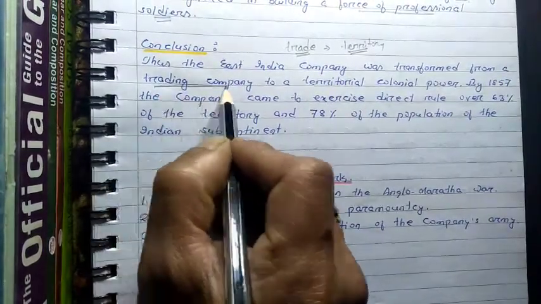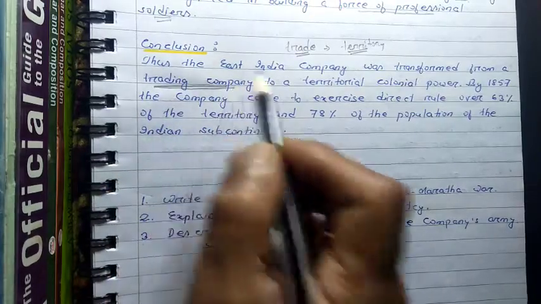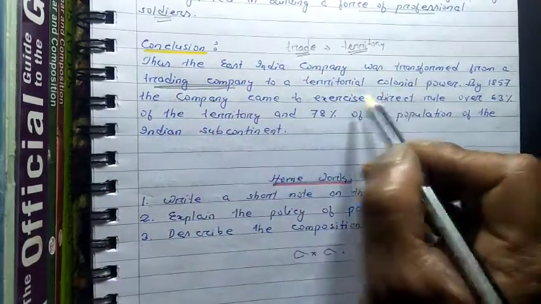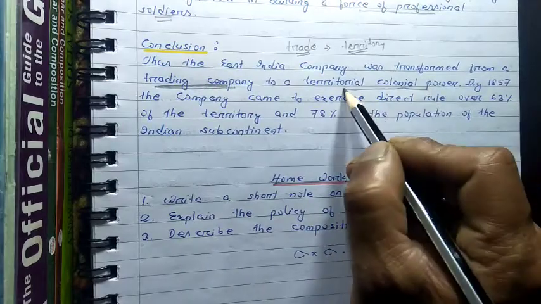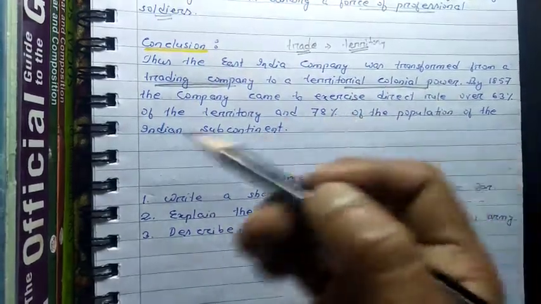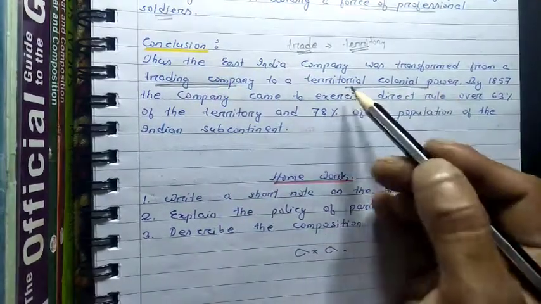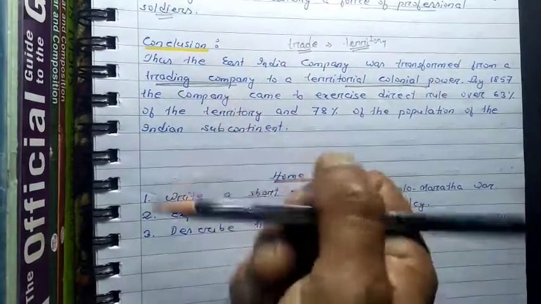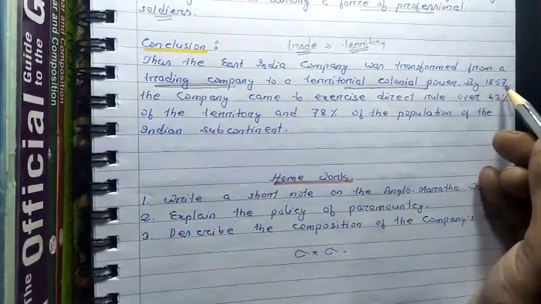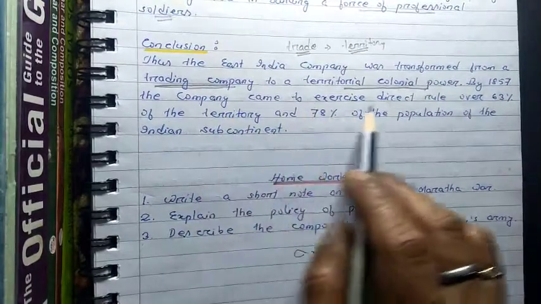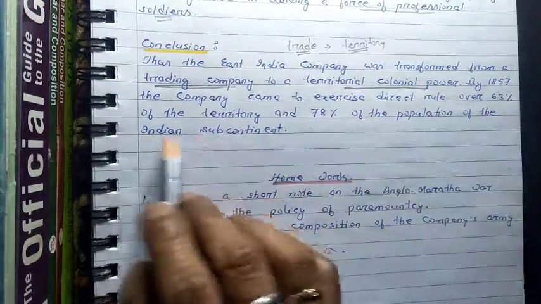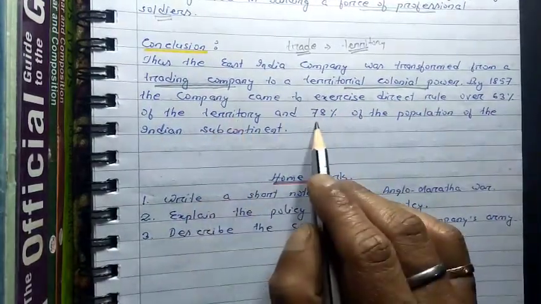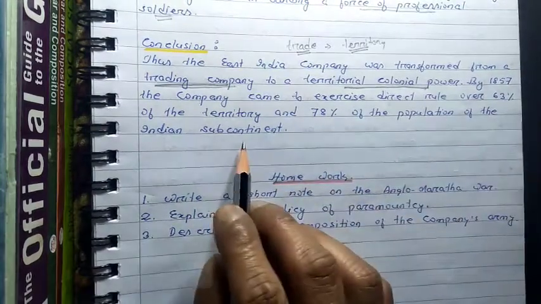The East India Company was a trading company. It converted itself into one territorial colonial power. And I hope you have understood how they became the territorial power from the trading company. By the year 1857, the company came to exercise direct rule over 63% of the territory and 78% of the population of the Indian subcontinent.